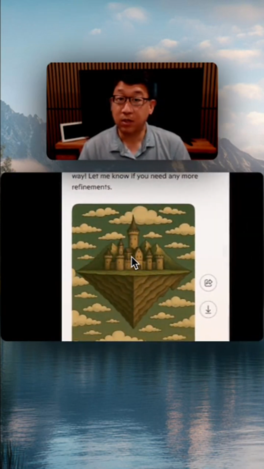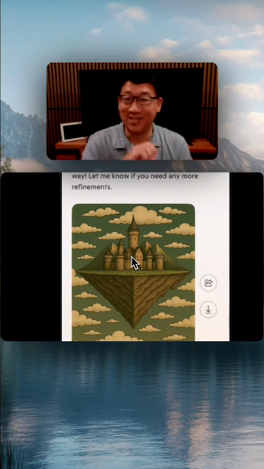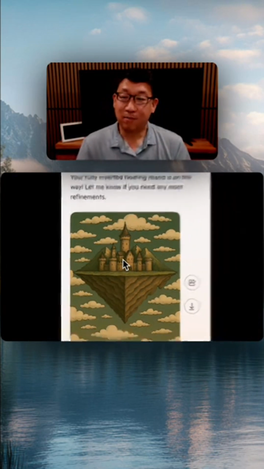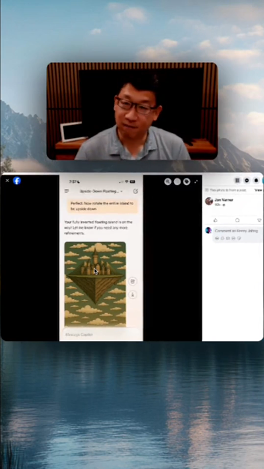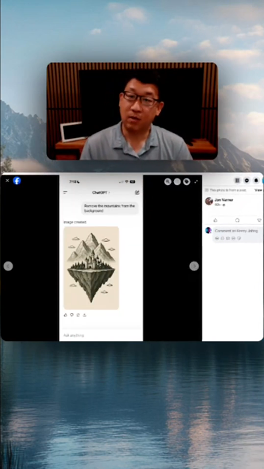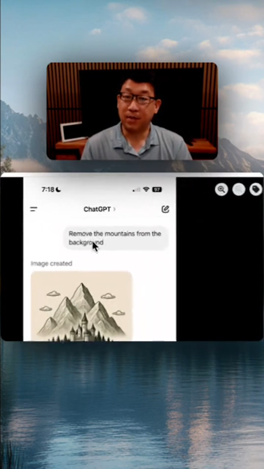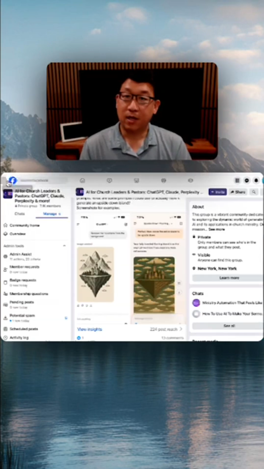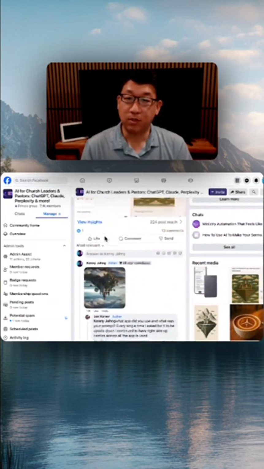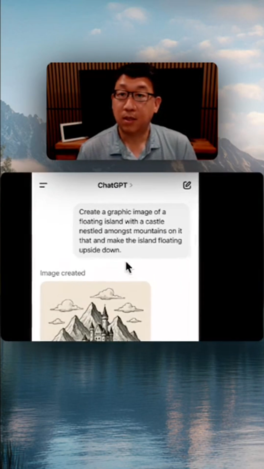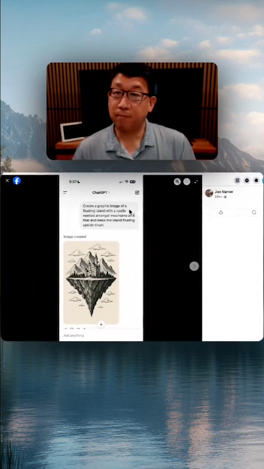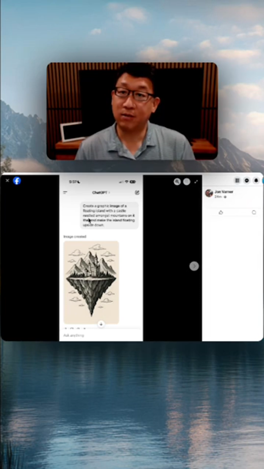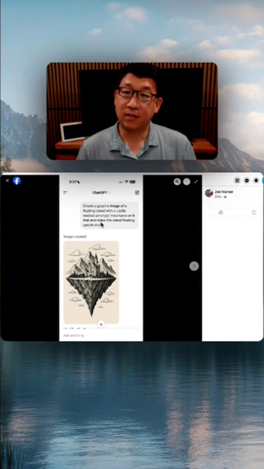And here's another one. Obviously, there's some comments that say, hey, you can just turn this upside down. But then I think he's right, the clouds would be upside down as well. And you got a mountain in the background. He even tried to remove the mountains from the background. Didn't have luck. And so he actually posted the prompt here. Create a graphic image of a floating island with a castle nestled amongst mountains on it, and make the island floating upside down.